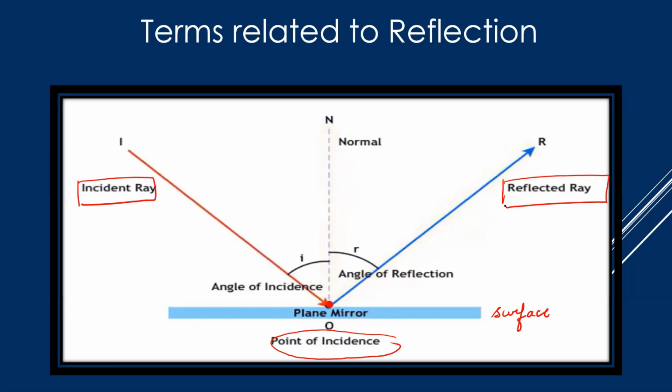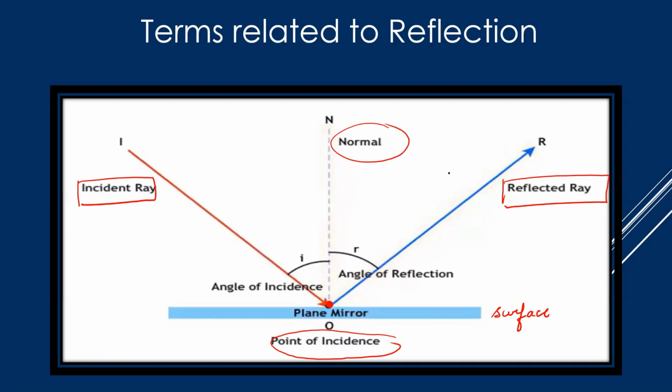And this particular point is very, very important. It is applied in almost all the concepts of light. It is applied in spherical mirrors, in lenses, and in refraction phenomena as well. At the point of incidence, we always draw a normal. If you see this dotted line, this is called a normal.